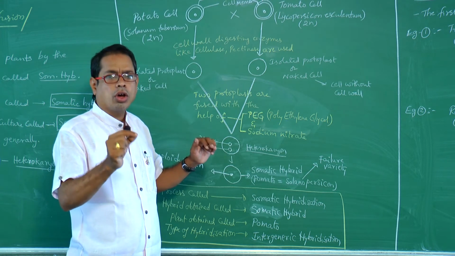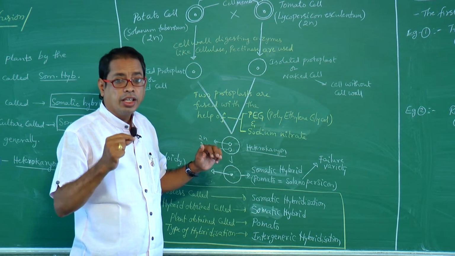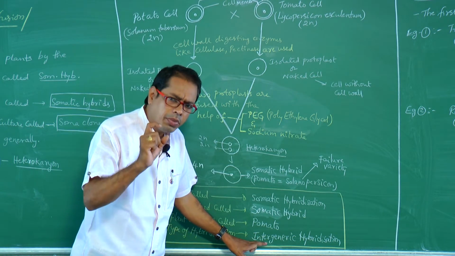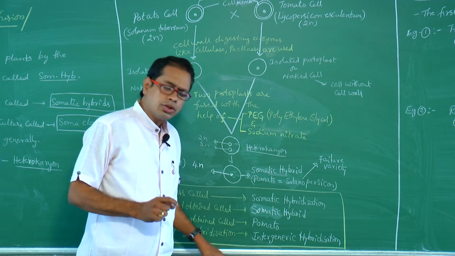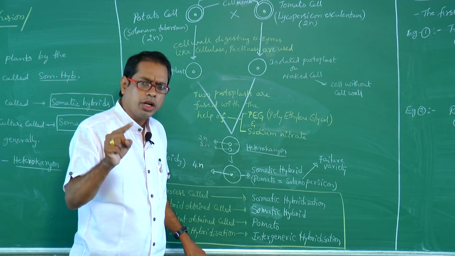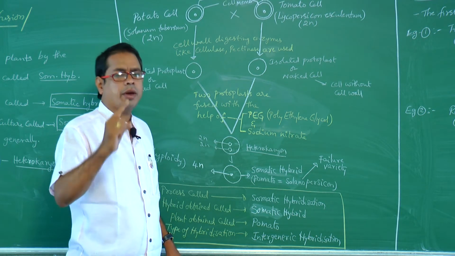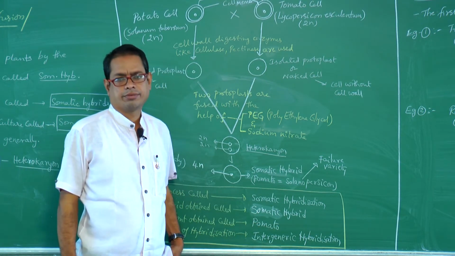So potato crossed with tomato cell, what type of hybridization is it? Intergeneric hybridization. Inter means in between or different genera. Right.